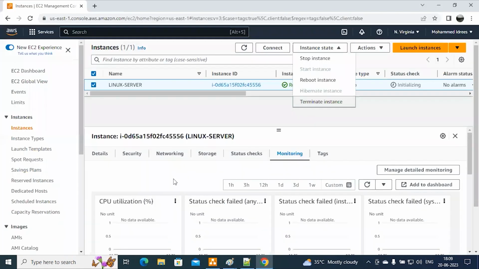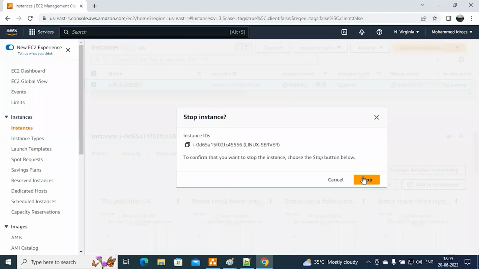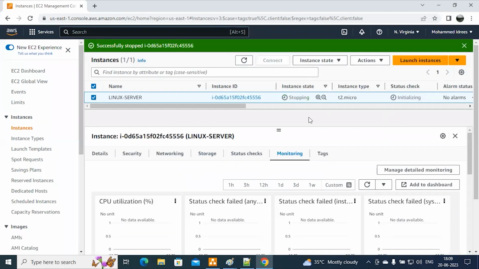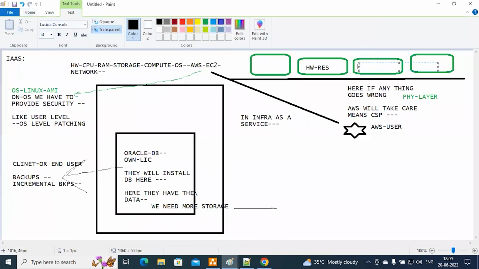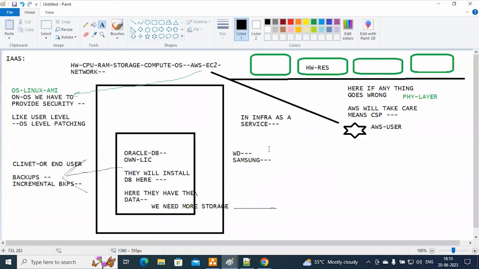But if something goes wrong here, you stop the server and you are telling that my server is not working, then who is responsible? AWS is not responsible for this part. AWS is only responsible for hardware resources. One more example I would like to give you. The hardware component AWS is using, for example, the hard disk is a WD hard disk. Now you're asking AWS or the CSP that I don't want to use a WD hard disk, I want a Samsung hard disk. Then AWS will tell you, sir, whatever physical components we have, you have to use those components only. We can't replace them just for your sake. Okay. This is called infrastructure as a service.